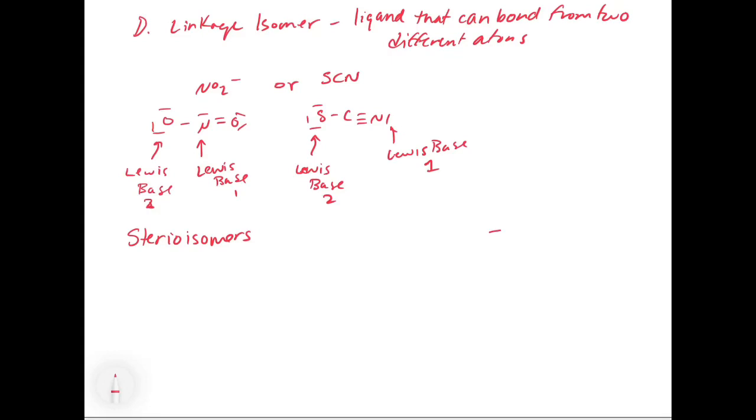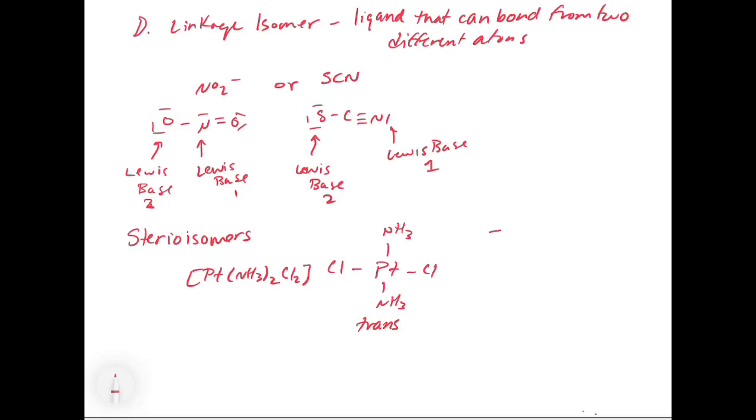So let me show you what I'm talking about. One possibility is we could have this complex, platinum ammonia 2, chloride 2. So we could draw this one way, where we basically take platinum and we put the ammonias across from each other, and we put the chlorides across from each other, and we get something that we would call trans. The reason why this is trans is because the ammonias are opposite of each other, and the chlorides are opposite of each other, and so we get one type of structure.